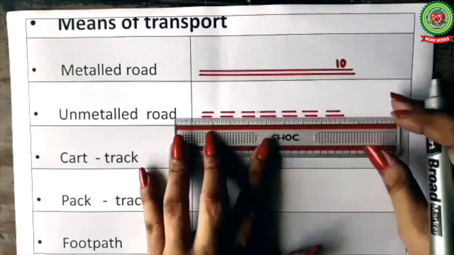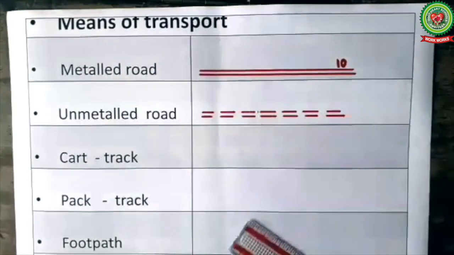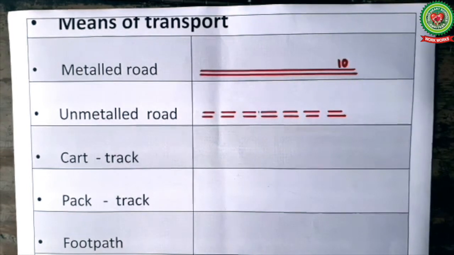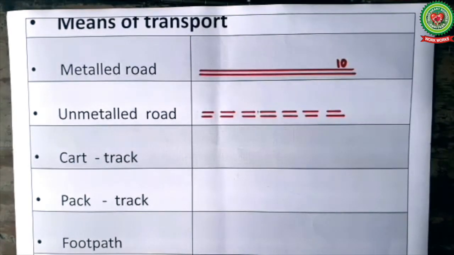Unmetal roads are the kacha roads, which are not properly cemented or concreted. They are used only in the dry period. They become very muddy and slippery in the rainy season, so they are not used in rainy season. In India about 50% roads are unmetalled. They are mostly found in the villages.